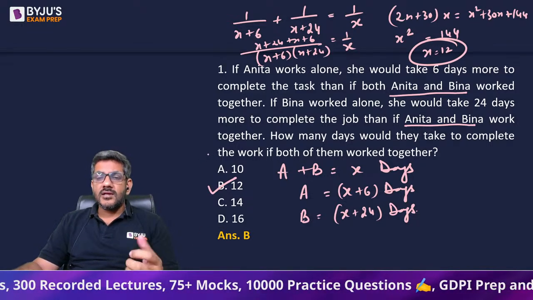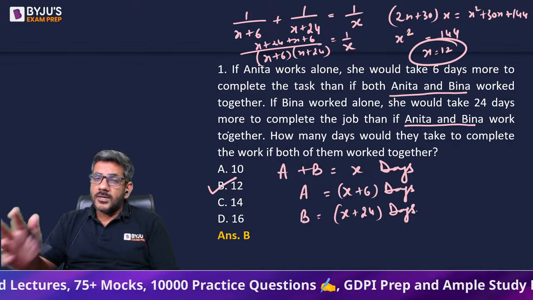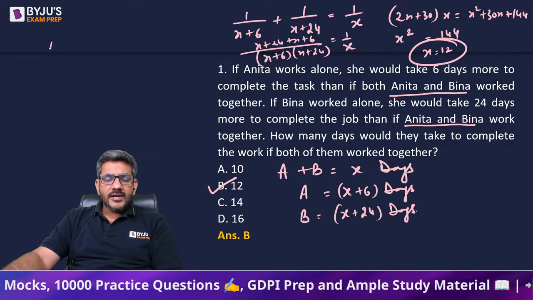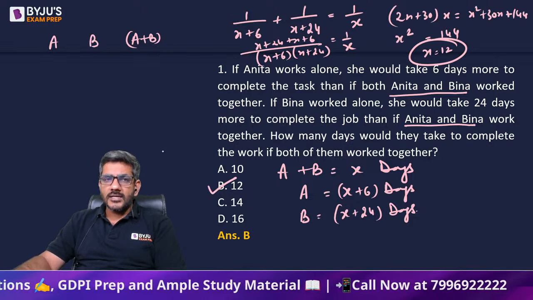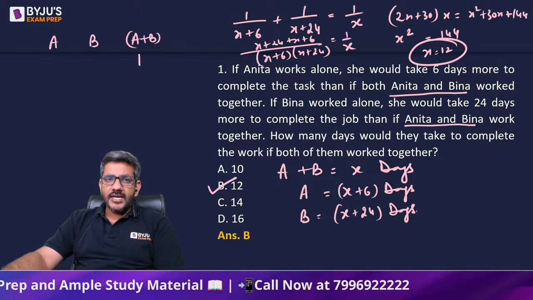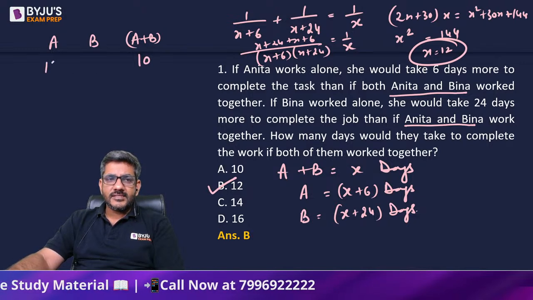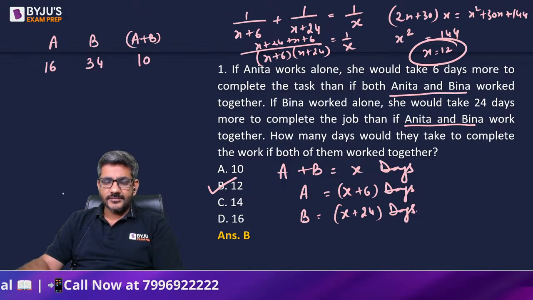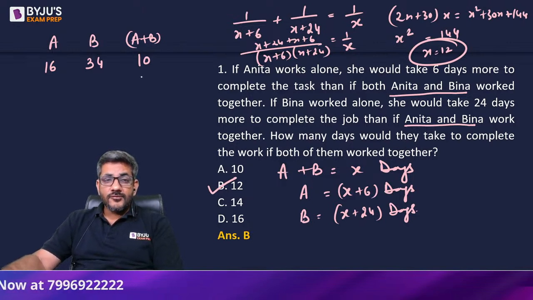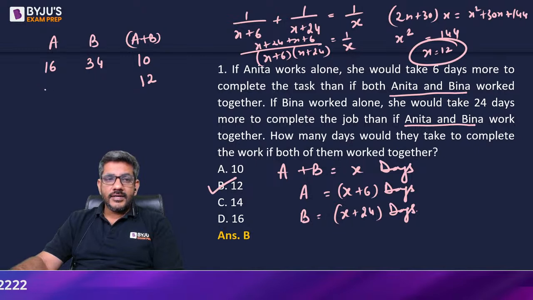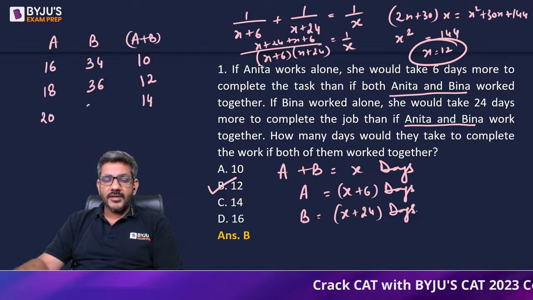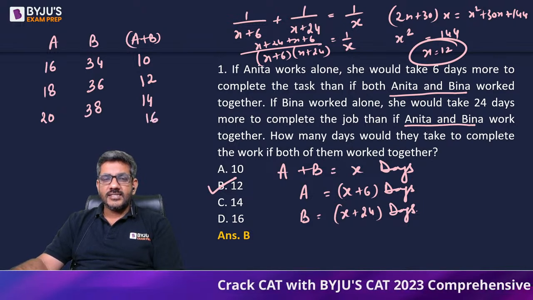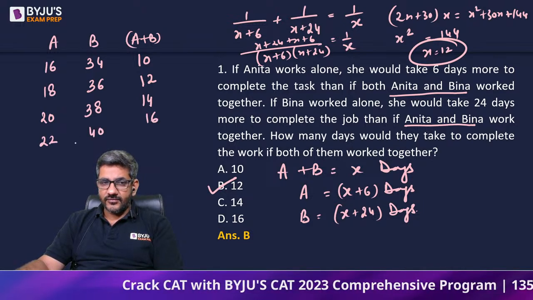So let me just give you another method where I'm not using X, but options are given to us. The time taken by Anita, the time taken by Bina, and the time taken by them together. If I just go by the options, right? Anita and Bina, if they take 10 days together, Anita alone takes 16 days, Bina alone takes 34 days, right? That is 24 days more. If together they take 12 days, Anita alone takes 18 days and Bina takes 24 days more, that is 36. If together they take 14 days, Anita alone takes 20 days and Bina takes 38. And if together they take 16, Anita alone takes 22 and Bina takes 40.